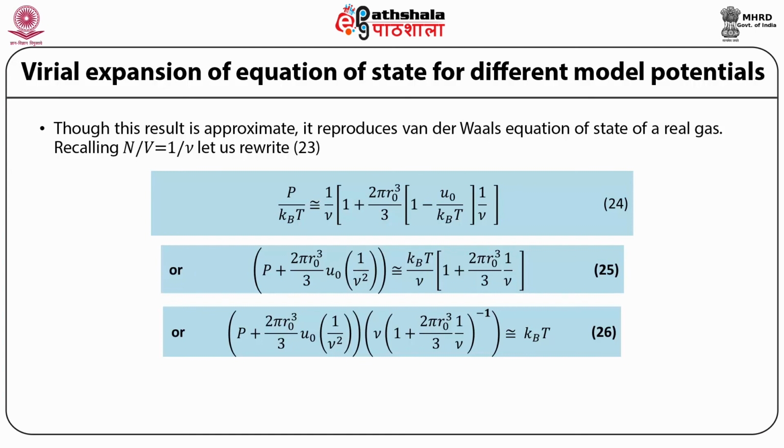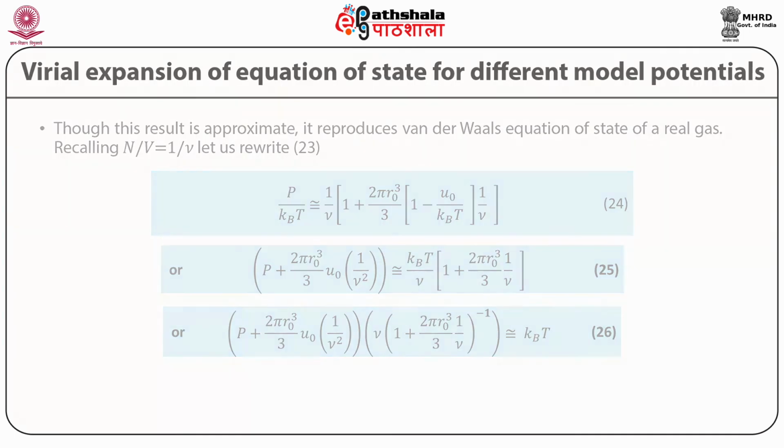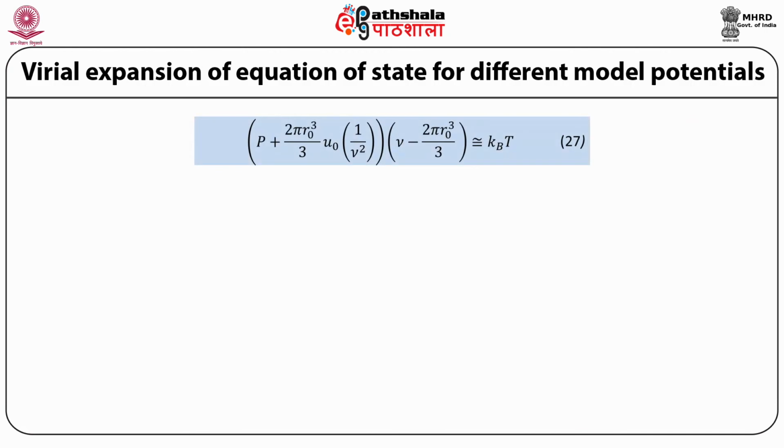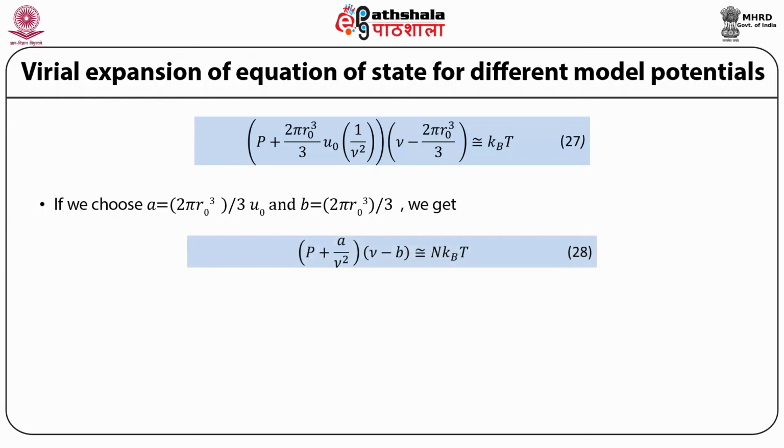or P plus 2π r0³/3 u0 into 1/ν² multiplied by ν times [1 plus 2π r0³/3 1/ν]^(-1) is approximately equal to kBT, or P plus 2π r0³/3 u0 into 1/ν² into (ν minus 2π r0³/3) is approximately equal to kBT. If we choose A equal to 2π r0³/3 times u0 and B equal to 2π r0³/3, we get (P + A/ν²)(ν - B) equal to n times kBT.